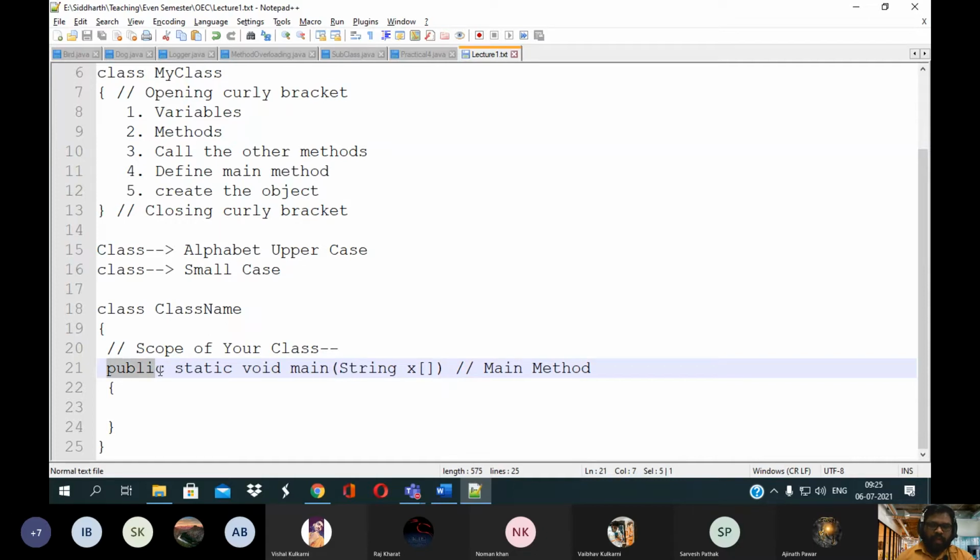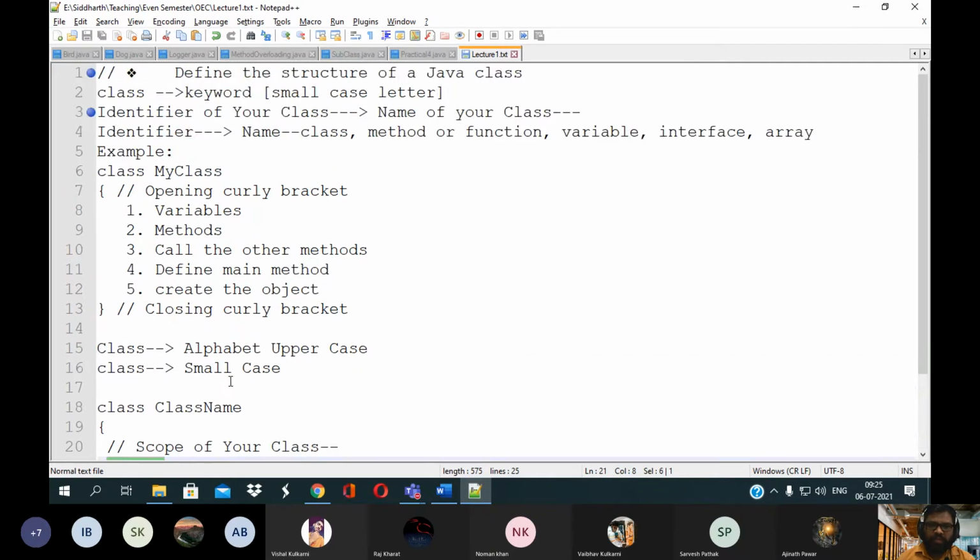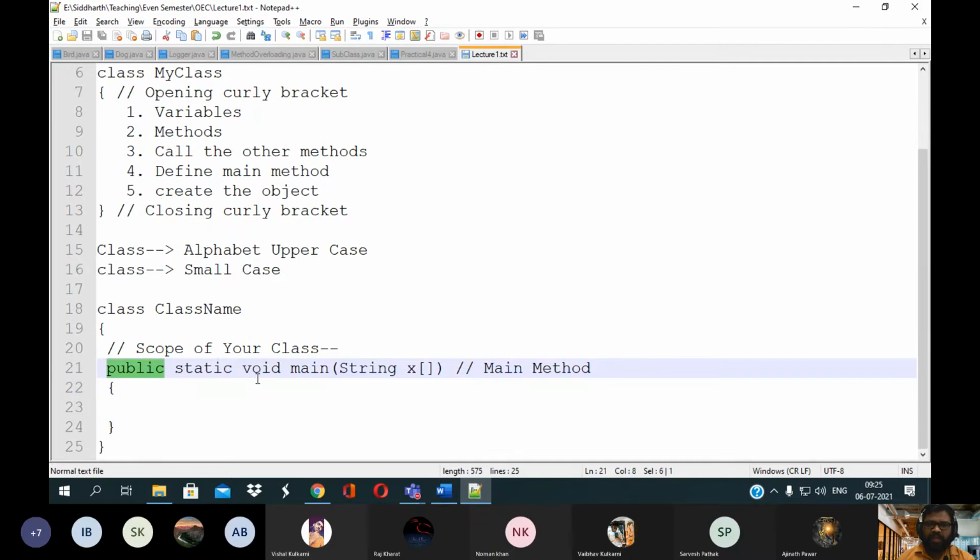So here public, the name itself indicates that public is a keyword. Okay, so we will see what the different types of keywords in Java are. There are near about 50 different keywords that we will see with categorization. So public means anybody can access, right?